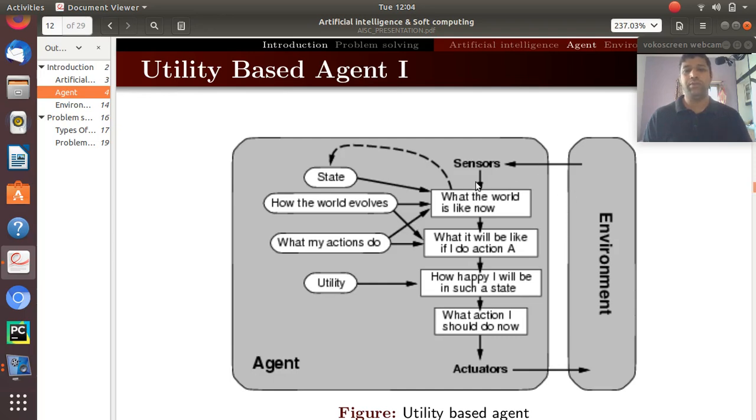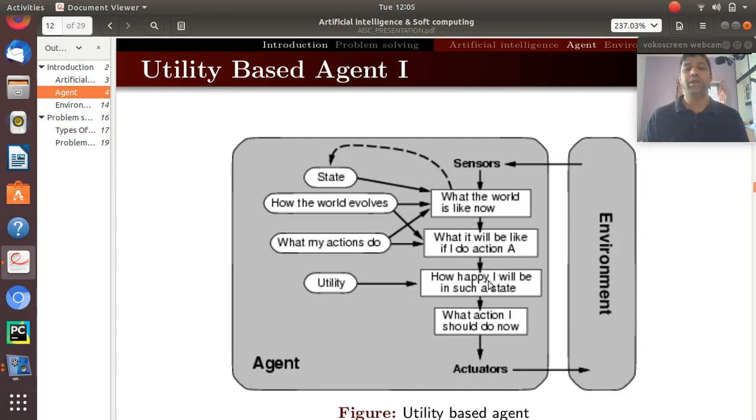This program will sense the environment and get a percept back. At the same time, it will activate a thinking process about what the world is like now. It is thinking about the state, about how the world evolves, and about what it will be like if I do action A, which the previous agent types also do, and what my action will do.